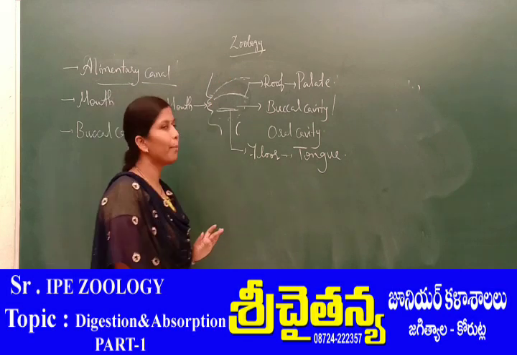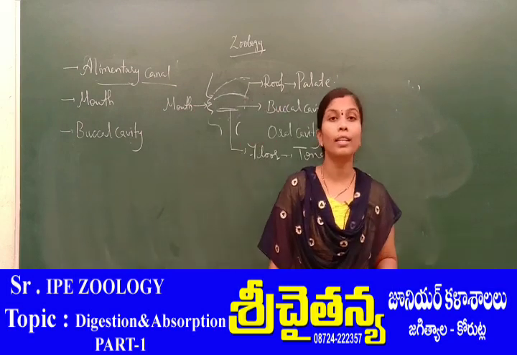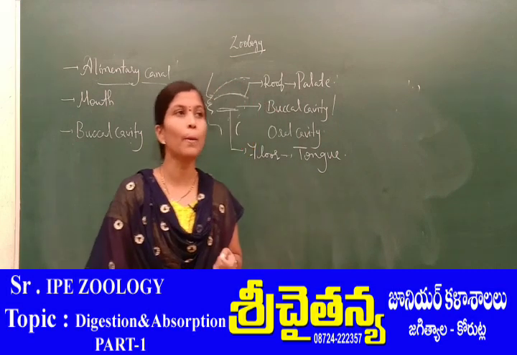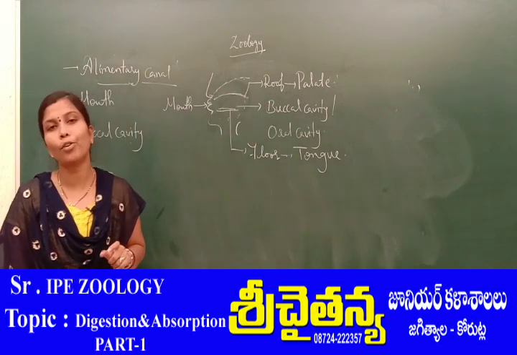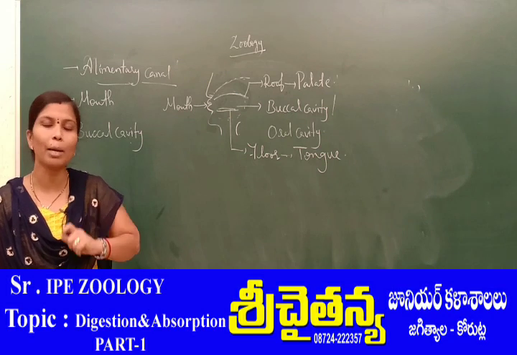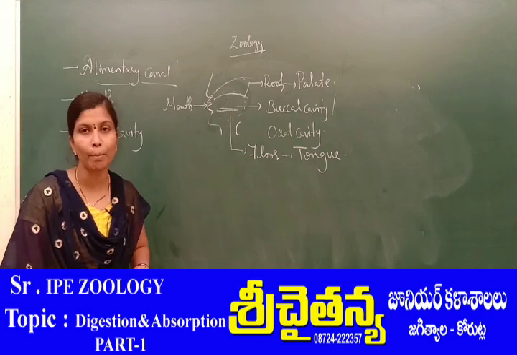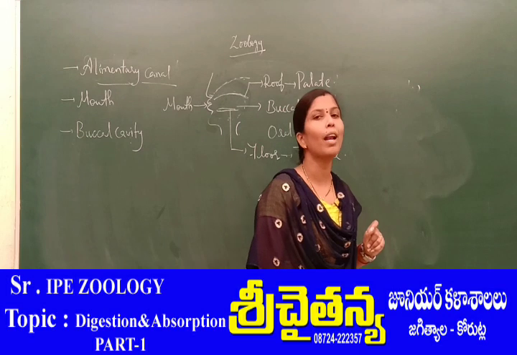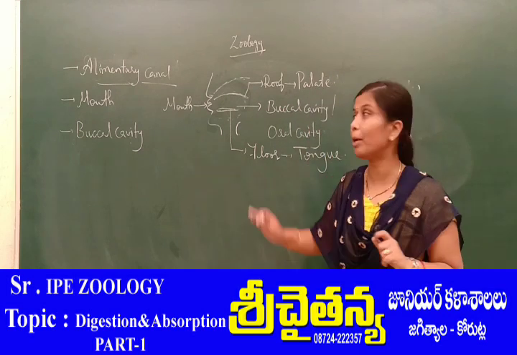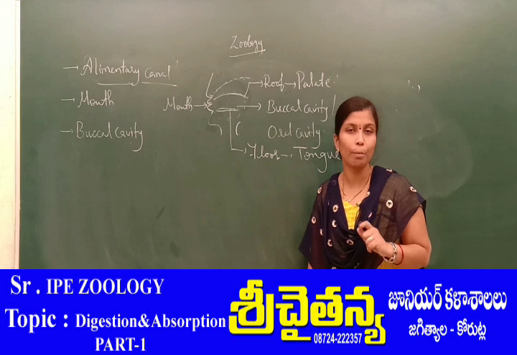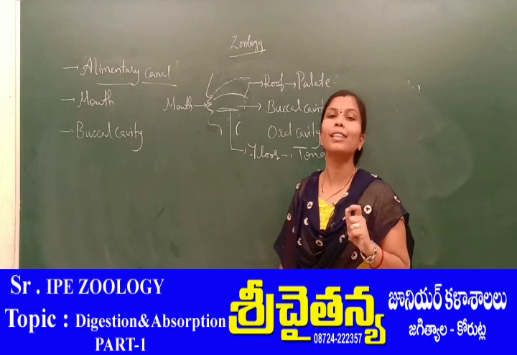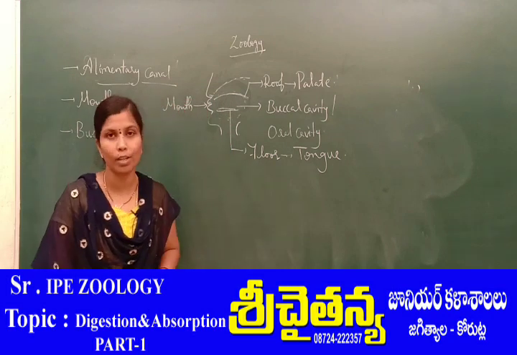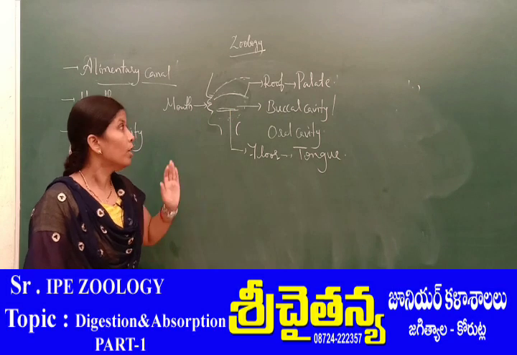Why? Because the palate helps in breathing as well as chewing simultaneously. These are the two processes, breathing and chewing, which take place simultaneously in human beings due to the presence of the palate. The presence of this secondary palate is a characteristic feature of human beings, present only in human beings, to breathe and chew simultaneously. That is the reason the palate is present. So this is the roof, the palate.